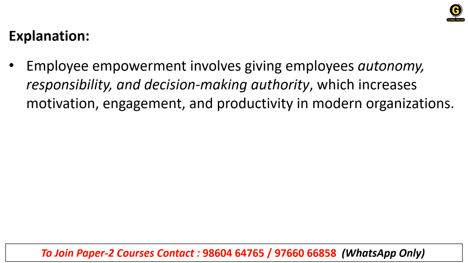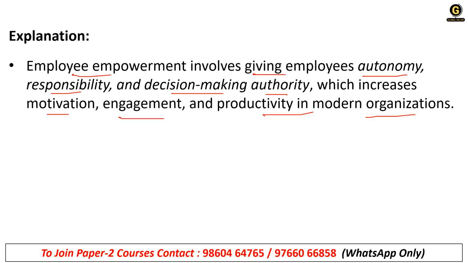So let's understand what employee empowerment is, right? Employee empowerment involves giving employees autonomy, that means independence, responsibility, and decision-making authority, which increases motivation, engagement, and productivity in modern organizations. So basically, it is a little bit of freedom for employees to work in their own style, right?